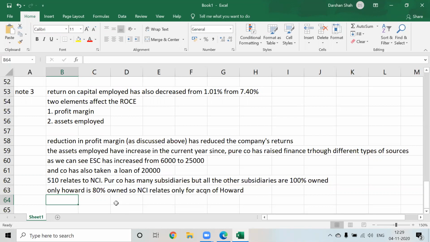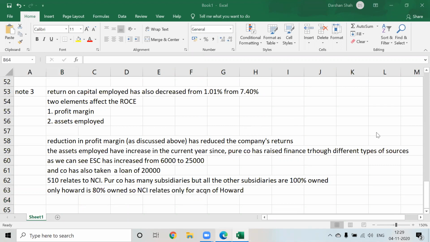So next doubt is, can we say even though the assets employed is increased, the revenue is less, not making efficient use of assets employed? No, see here pay attention. We cannot say that the company has not efficiently used asset employed. It has efficiently used, but what is the problem? They are not able to make enough profits. Because of what?